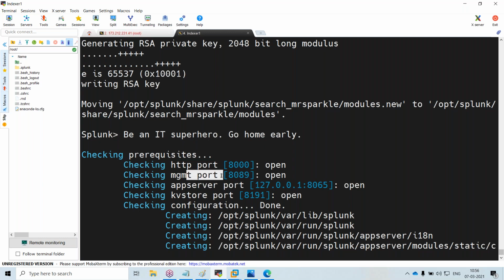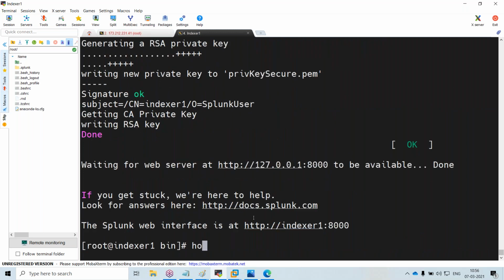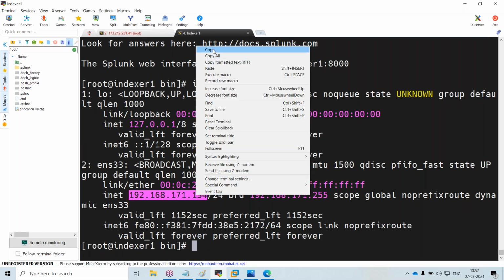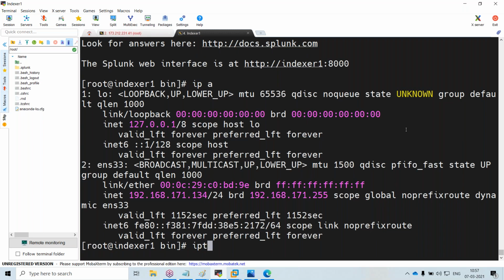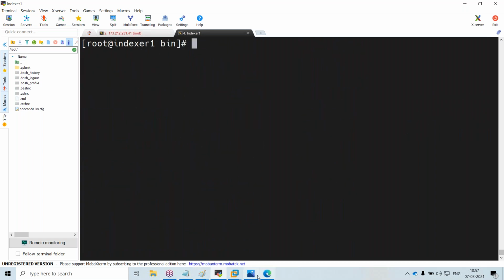Each Splunk component, like a search head, indexer or universal forwarder, will use this port for health checks. The IP address is this one. I'm just erasing the iptables, clearing the firewalls.